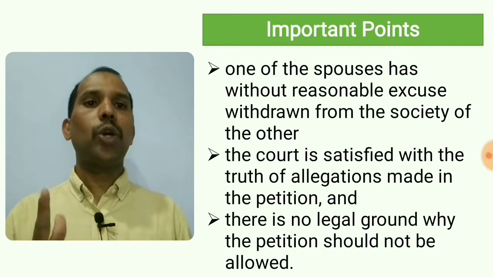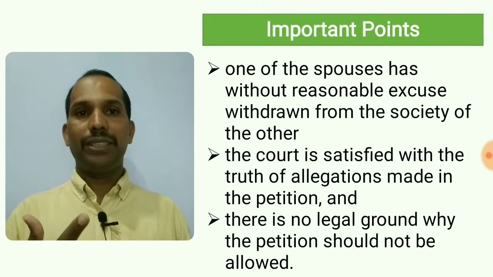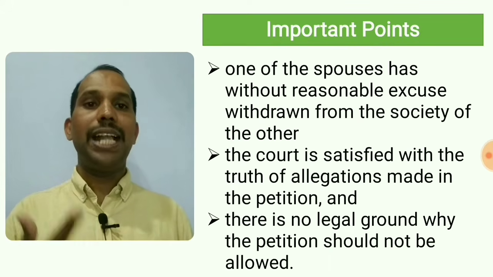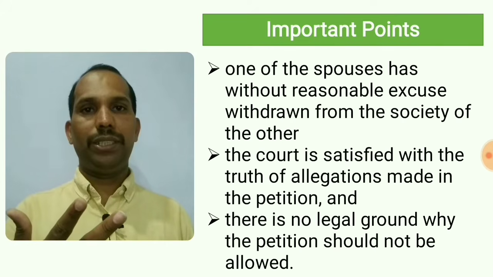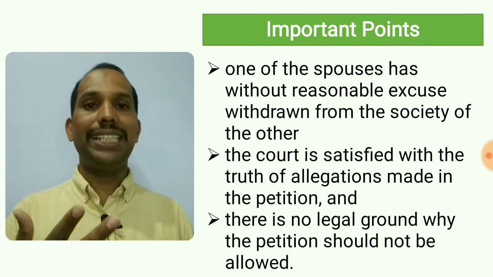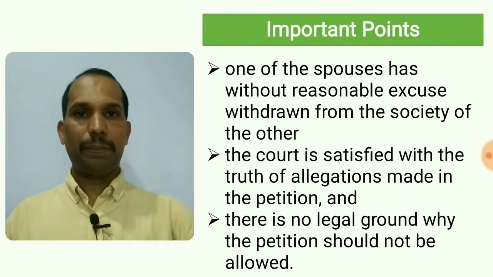Number 2, the court is satisfied with the truth of allegations made by the petitioner. The court should get satisfied with the allegations made by the petitioner. And the last one, there is no legal ground why the petition should not be allowed. The court has no reasons to decline the petition. In these 3 cases, court can give restitution of conjugal rights.